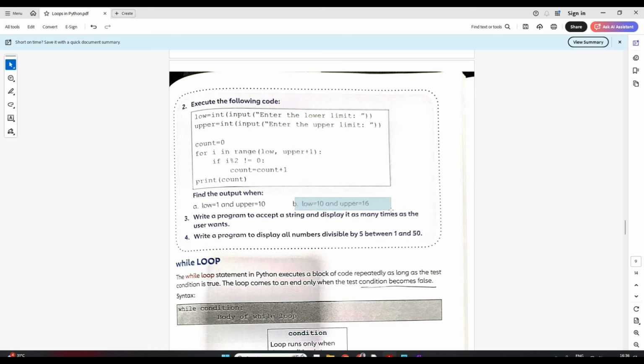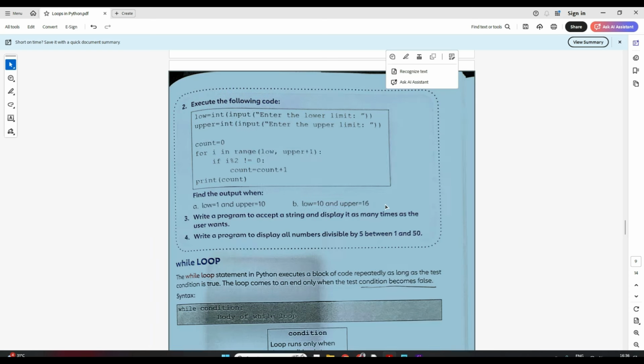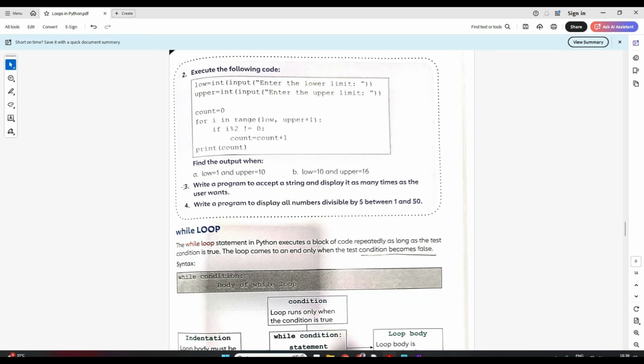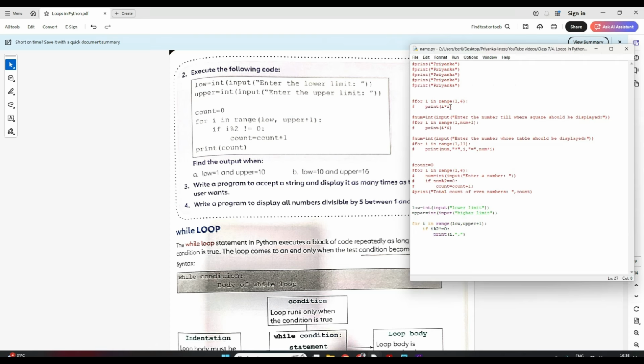And if you go from 10 till 16, it will be for 11, 13 and 15, so the count will be 3. Clear? Now there is a program where I can write a program to accept a string and display it as many times as the user wants. Very simple. We already wrote a program where we were displaying the name that many times, right? But now suppose you have to input the string from the user. Very simple. Can we do this quickly?